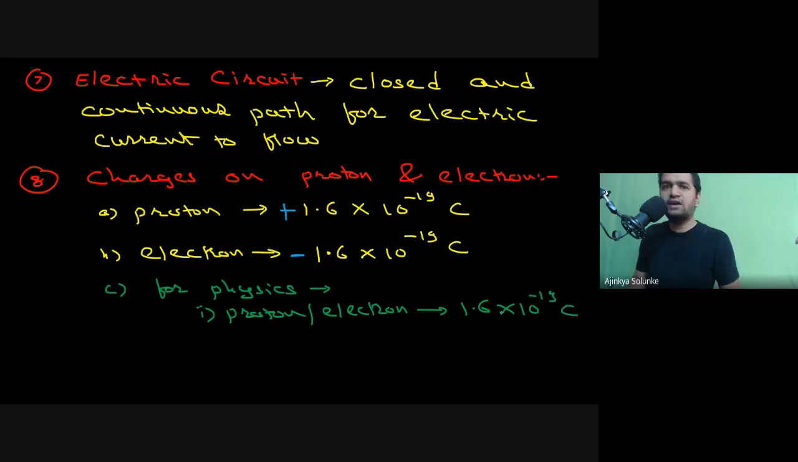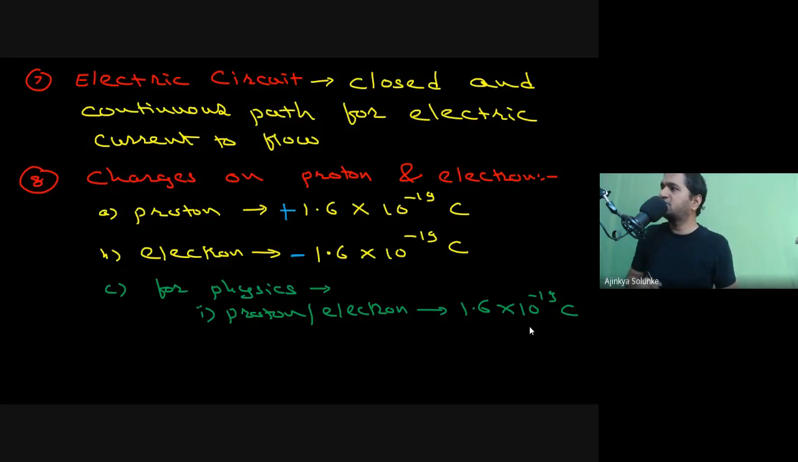Now, why do that? Because the number is the same. All you are doing is giving plus and minus signs. Electron is negative, proton is positive. That's why positive and negative values have been given. Otherwise, it has no effect on this number. These signs have been given only to differentiate between proton and electron. So that's why we do not take them in physics. We just write 1.6 into 10 to the power minus 19. Is it okay?